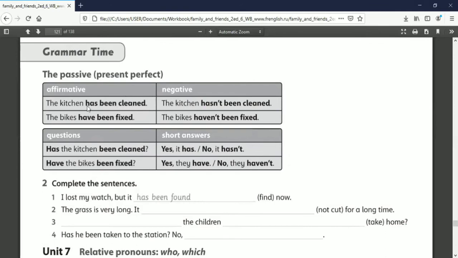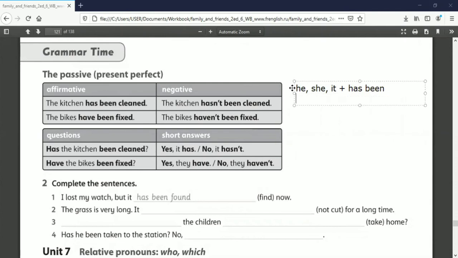Okay, now when do we use has and when do we use have? Again, it depends on the subject. If the subject is he, she, it, we have to use has been.